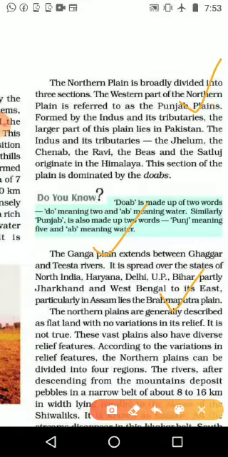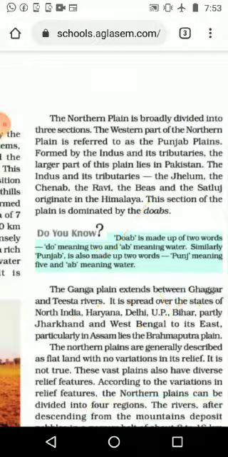Then the second one is the Ganga plain, which starts with the help of the Ganga river, and 4-5 states share the Ganga plain: Haryana, Delhi, UP, Bihar, partially Jharkhand, and West Bengal also. Then the next one is in Assam, the Brahmaputra plain. Okay, we'll stop here and we'll continue in the next video.